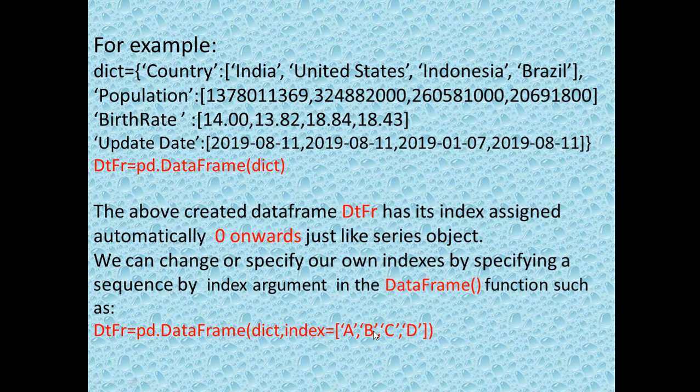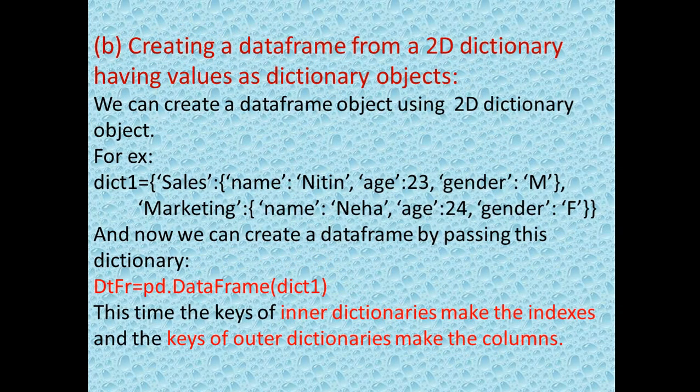Later on, if you want to modify it, if you want to change it, then you can change it through the index parameter of DataFrame, as I have written here. So this is how to create the data frame using a 2D dictionary where the dictionary values are lists. Next we will see the creation of a data frame from a 2D dictionary having values as dictionary objects.